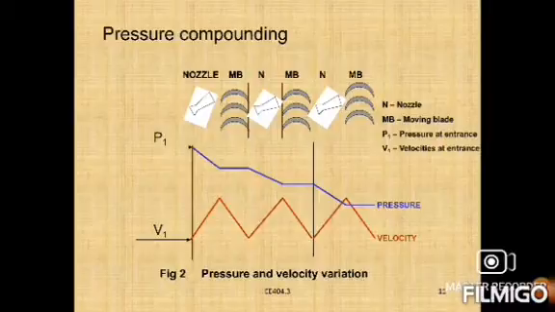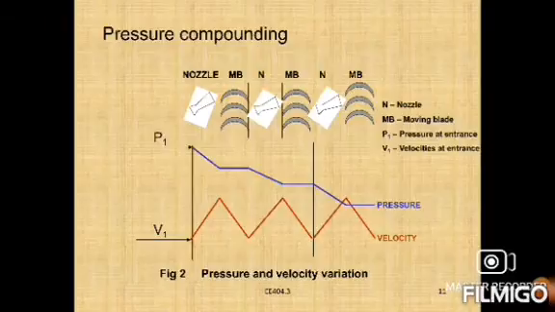The pressure drop in each stage is lower, and the kinetic energy developed is correspondingly lower. The kinetic energy of each expansion is immediately absorbed in the row of moving blades. The pressure and velocity variations are shown in the figure.